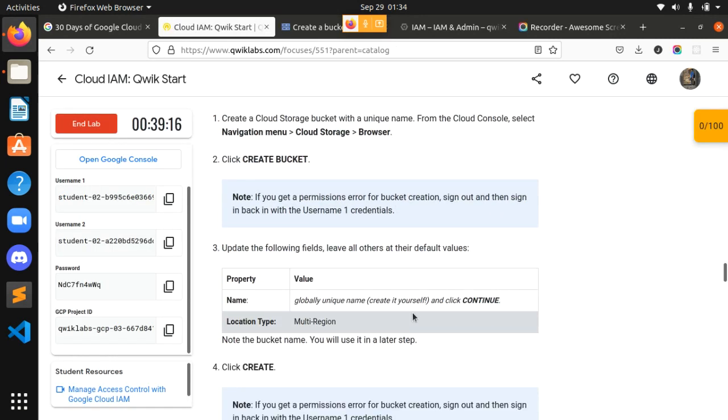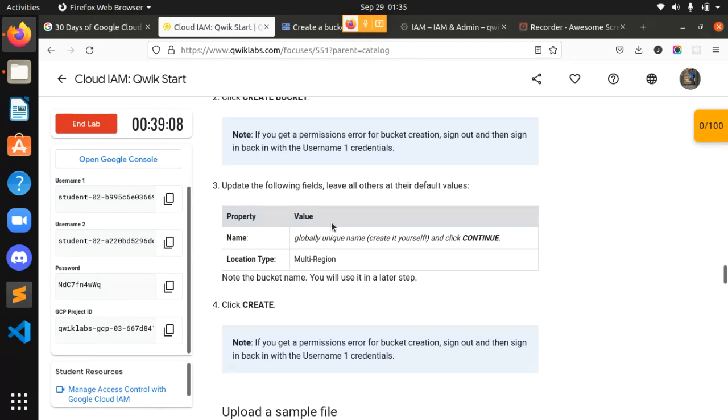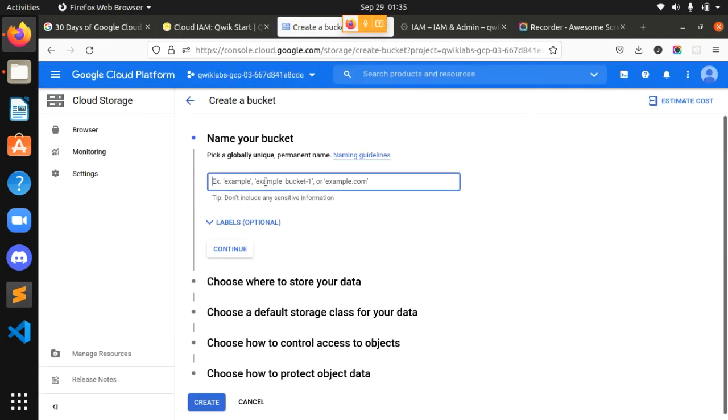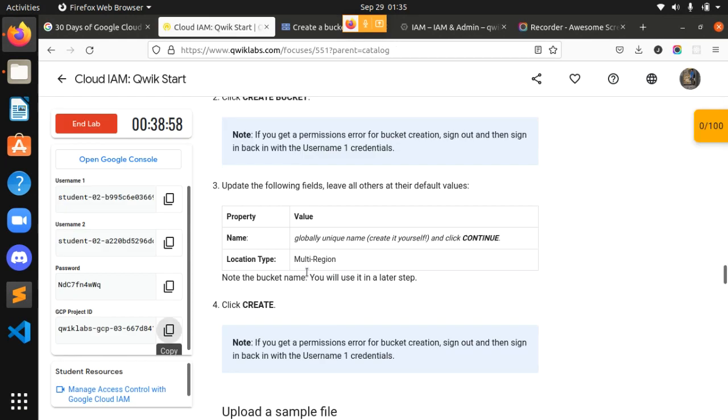Okay, update the following fields. If you get a permission error, sign out and then sign in again. Okay, the name will be the project ID. I will put in the name, continue, and the location will be multi-region.